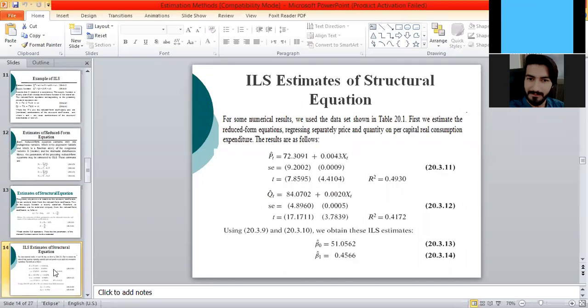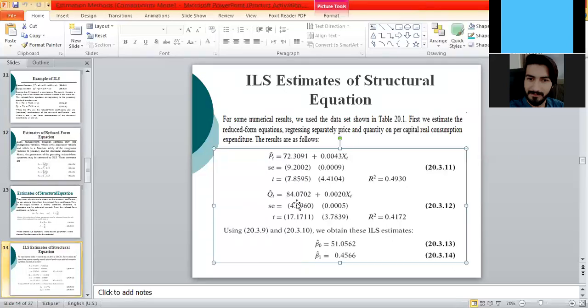By using this data set, we have estimated the reduced form equations. Here 72.30 is the value of pi naught hat, and 0.0043 is the value of pi 1 hat. 84.07 is pi 2 hat, and 0.0020 is pi 3 hat.